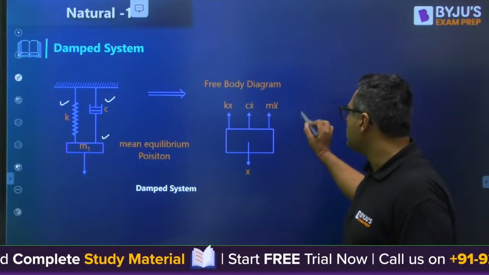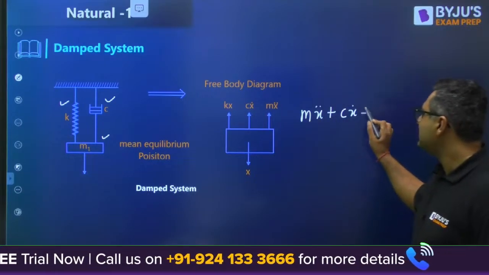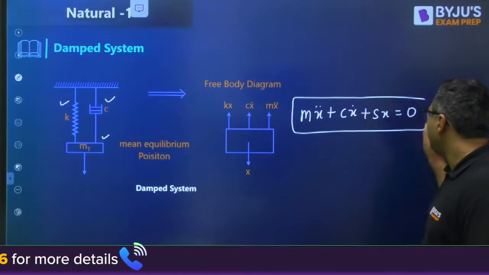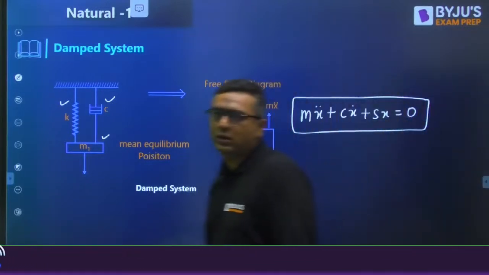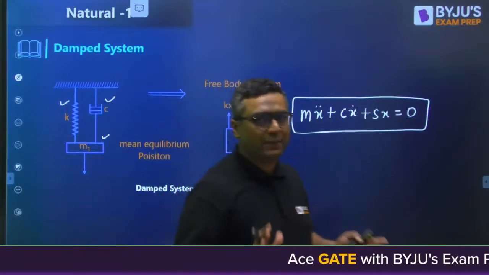For this, the equation is mx double dot plus cx dot plus sx is equal to 0. As you know, here friction comes into picture, so the energy method is not applicable, Rayleigh method not applicable.